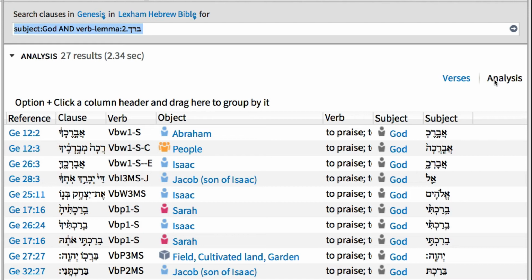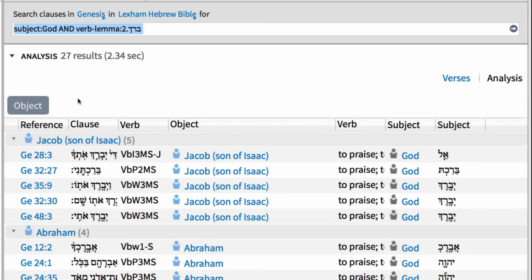The analysis tool is incredibly powerful and allows us to organize our results by the data connected to them. Across the top, notice that one of the column headers reads Object, and in this column, Logos lists all of the objects tied to our search hits. To group the hits by their objects, click and drag this column header into the space above. With this action, Logos groups together the different occasions when God blessed people, like Jacob and Abraham.